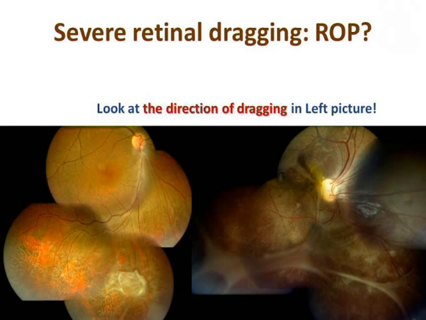So sometimes we have seen these cases where there is severe retinal dragging, and when it is temporal, it may confuse us with ROP, but you can see this classic dendritiform pattern of atrophy in external retinoschisis, and you can also see the vitreous veils. Now, the vitreous veils are seen here, but if you look at this case, you can see that the direction of dragging is nasal. So you almost never have nasal dragging in ROP. So when you have a nasal dragging, this is very typical of actually external retinoschisis. This was first described by Bill Tasman.